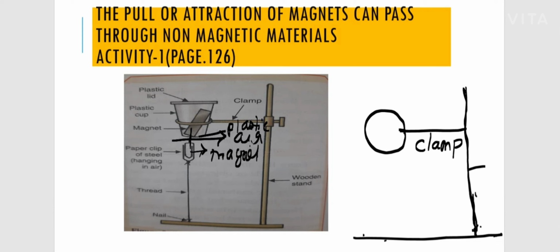So now I will finish this part 1. In part 2, we will discuss the types of magnets, the poles of a magnet, and the properties of a magnet.